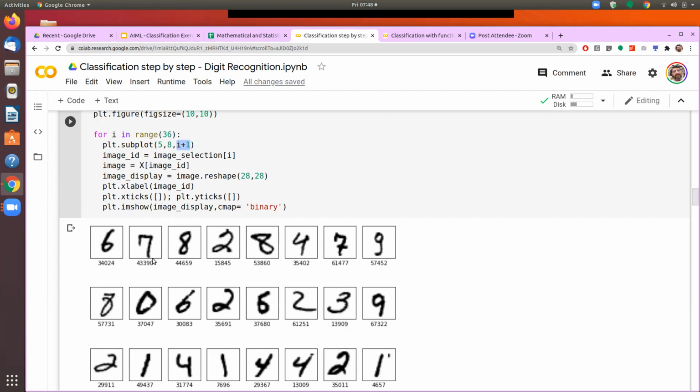And the system knows how to go on placing the image. So it will first go 6, then 7, and then now that we have defined 5 by 8, the ninth image, it will automatically bring into the second row. So by saying the subplot, we have defined how many rows and columns that we need. And the last number, that is i plus 1, is saying what is the image ID or what is the image number of that particular subplot.